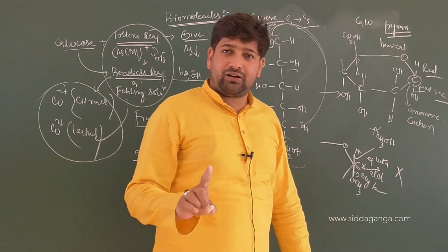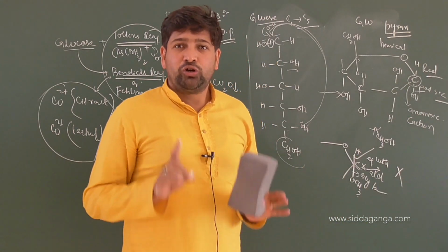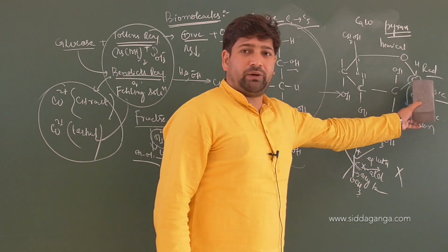So if the anomeric carbon is not altered, usually you will have reducing properties coming into play.